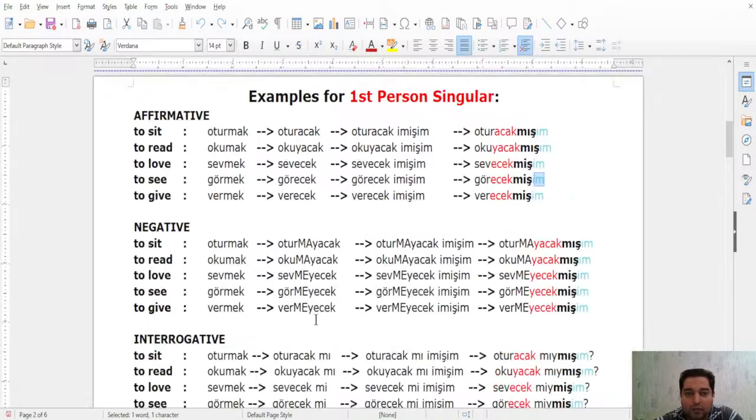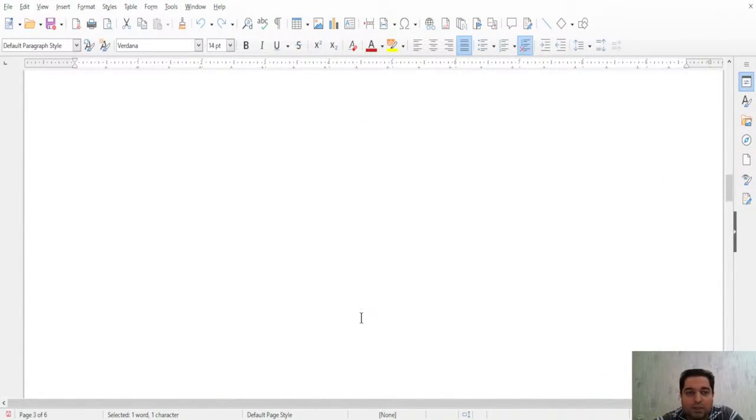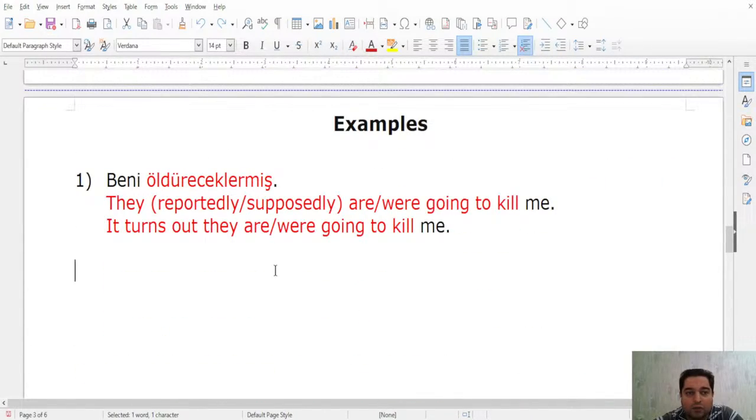And I also have 3 examples here, very short examples. So for example, look at this sentence. Beni öldüreceklermiş. Now I also add this kind of a translation supposedly in the parentheses from now on. But also let me mention one thing about this reported past tense of the future tense. Okay.